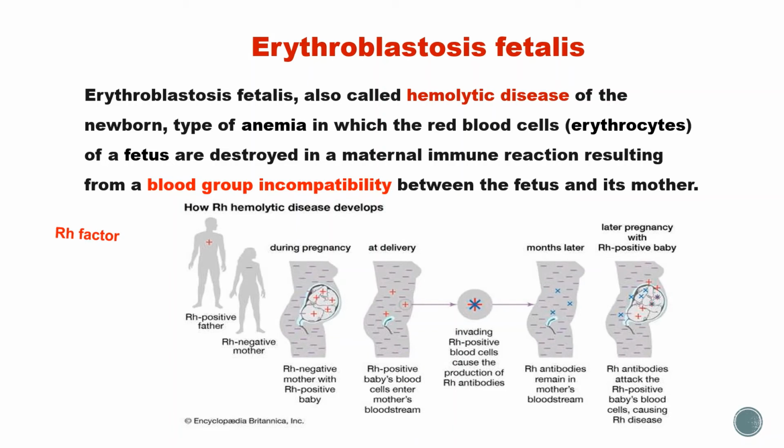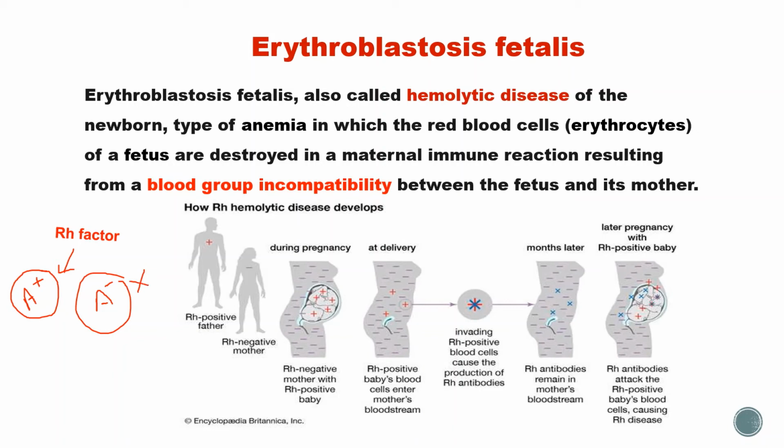Rh positive means that in Rh positive individuals, Rh factor is present. Rh factor is a protein present on the surface of RBC. So, in Rh positive individuals, for example A positive individuals, Rh factor is present, but in an Rh negative individual, Rh factor is not present.